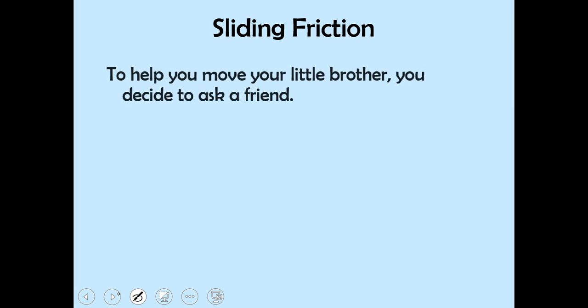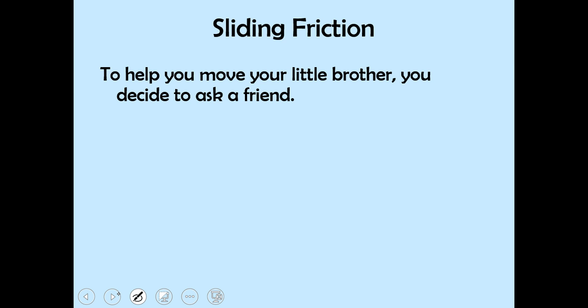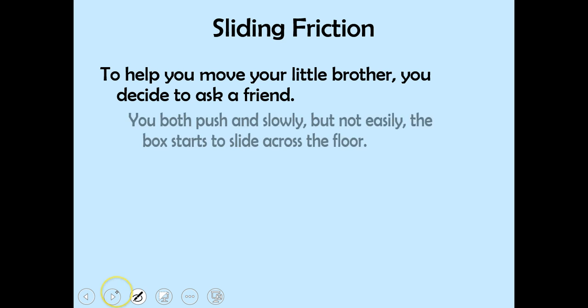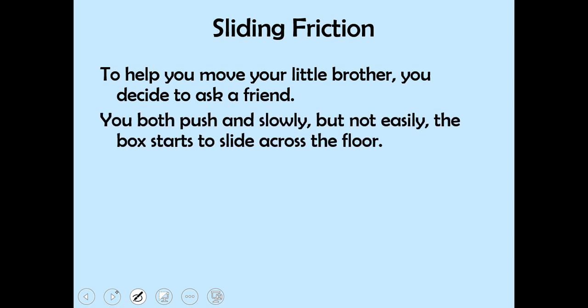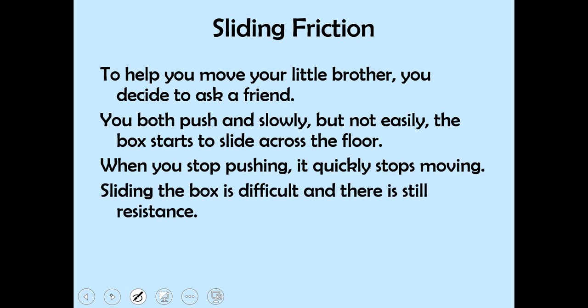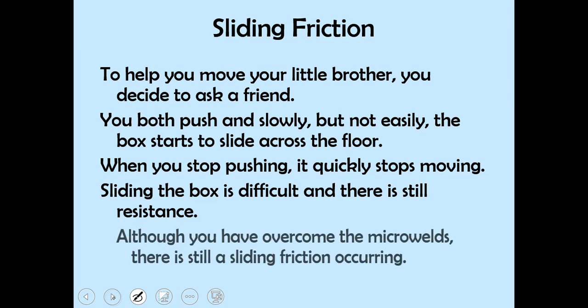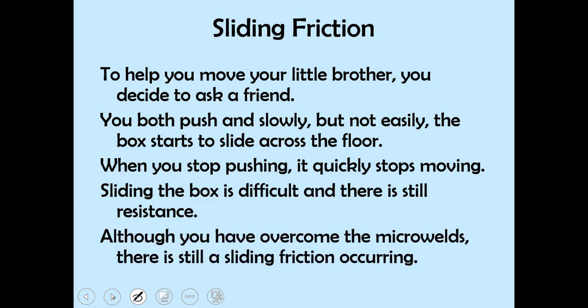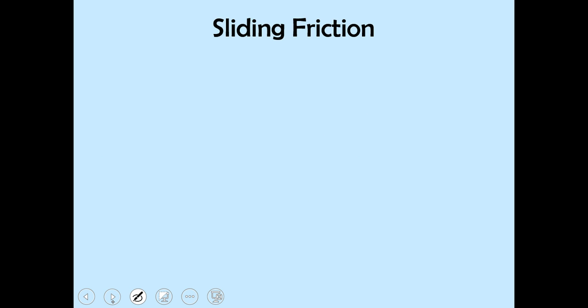So sliding friction. Let's talk about sliding friction. To help you move your little brother, you decide to ask a friend. So you both push, and slowly, but not easily, the box starts to slide across the floor. When you stop pushing, it quickly stops moving. Sliding the box is difficult, and there is still resistance. So although you have overcome the micro welds, there is still sliding friction occurring.